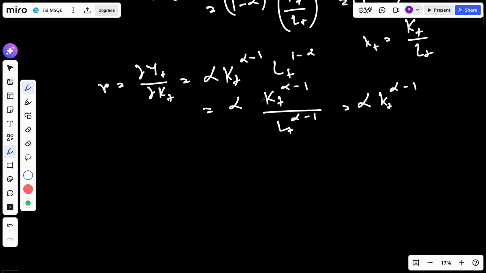Now for aggregate wage earning, I will multiply the wage rate with the total amount of laborers, which is W times L_t.